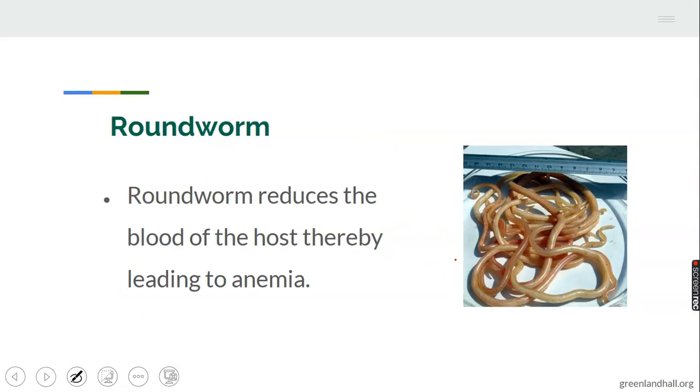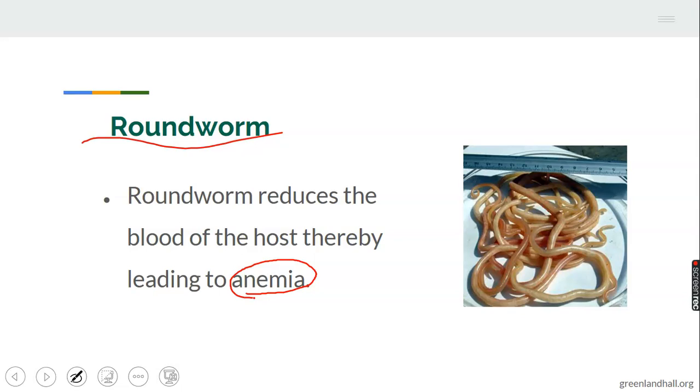Roundworm as well is an endoparasite. It reduces the blood of the host, thereby leading to anemia. We all know what anemia is. Just like tapeworm causes anemia, roundworm as well causes anemia. They live inside the body of their host. They are endoparasites. Let's take note of that.